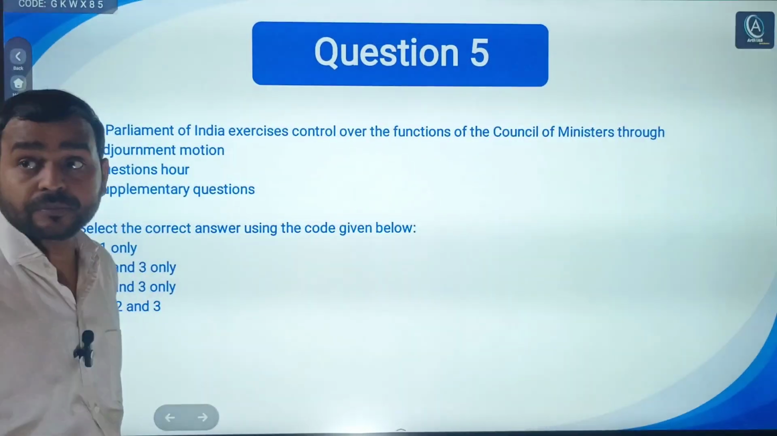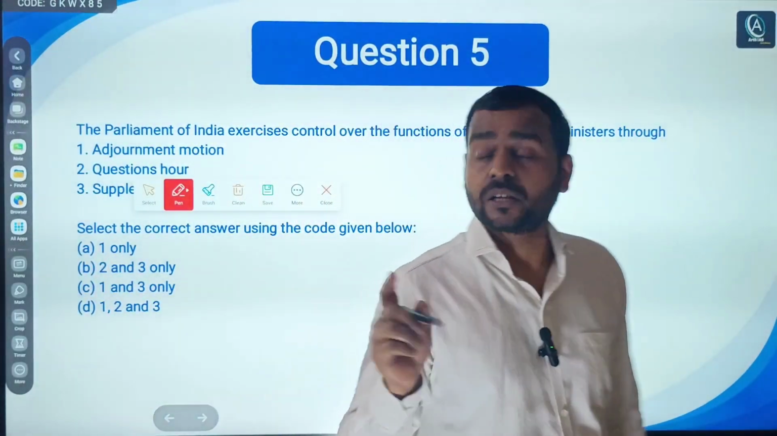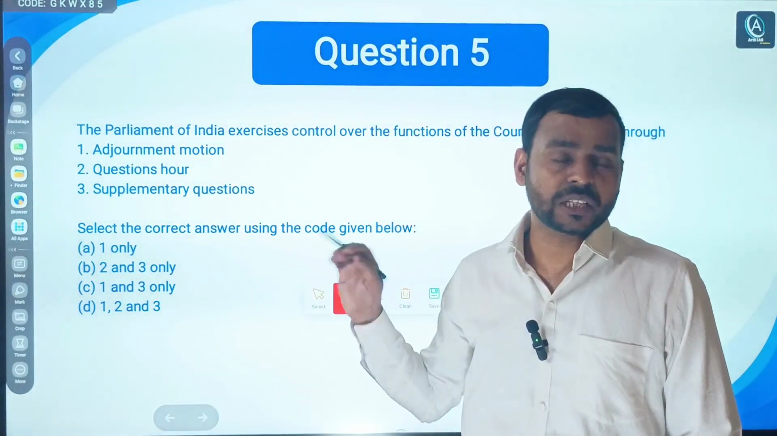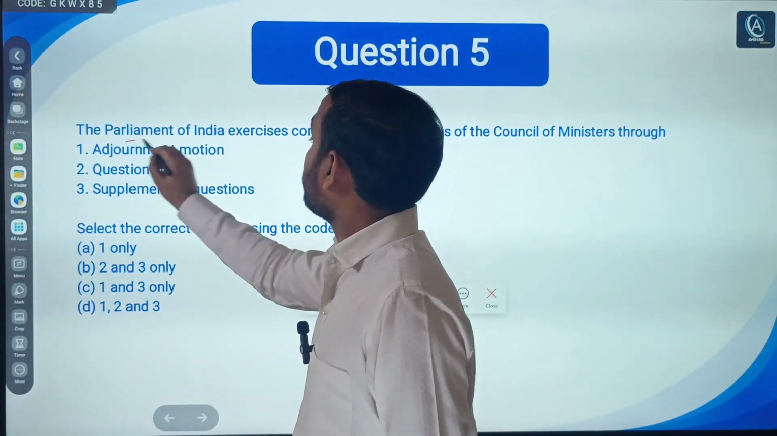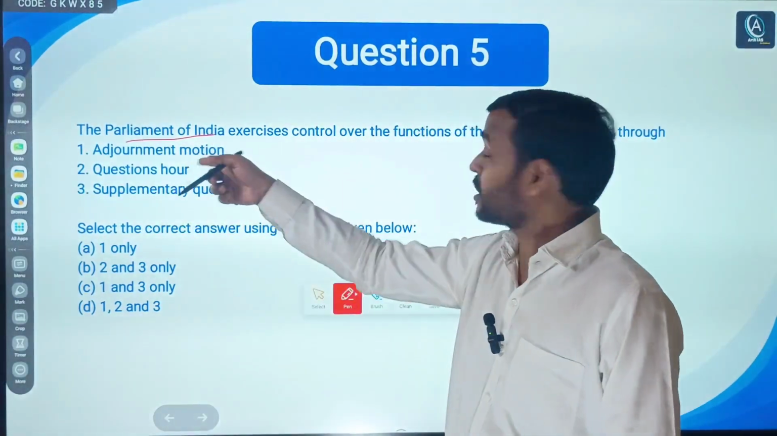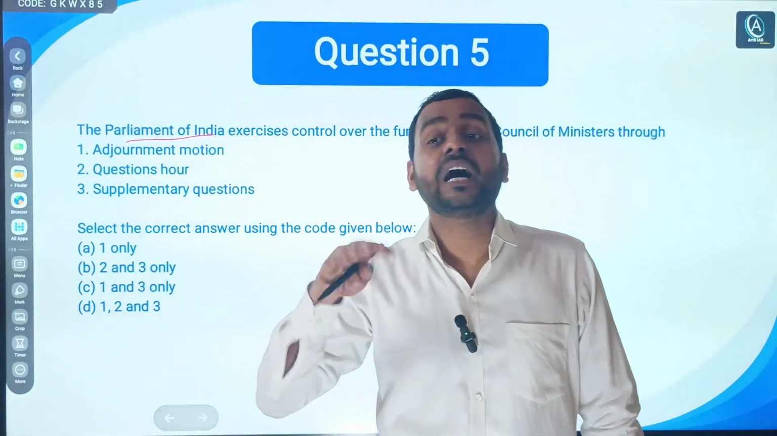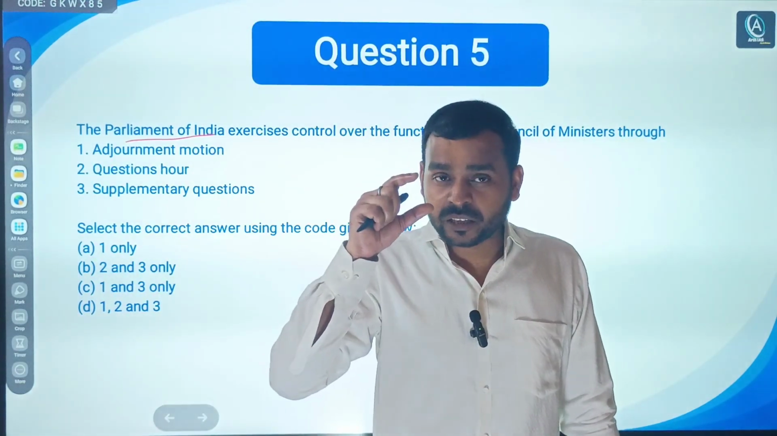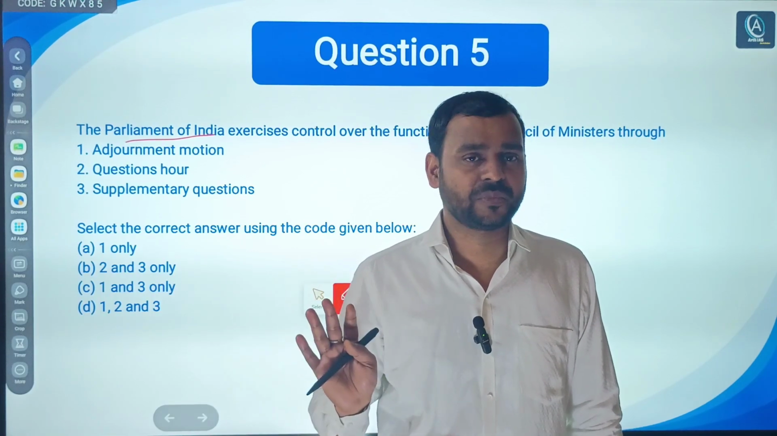Now the fifth question. You can call it a conceptual question. If your concepts are clear and you know the things, you can solve this question; otherwise you will make a mistake. It says parliament again, the same topic. Question number 4 was from parliament, and question number 5 is again from parliament. So you can see how certain topics are repeated by UPSC. I will make a separate video on important topics of polity and IR within a few days, hardly 2-3 days.